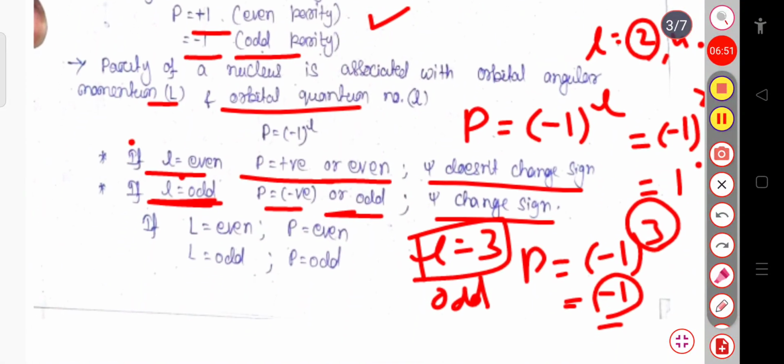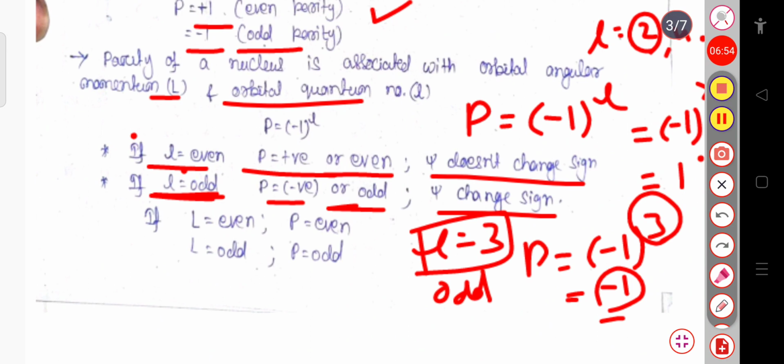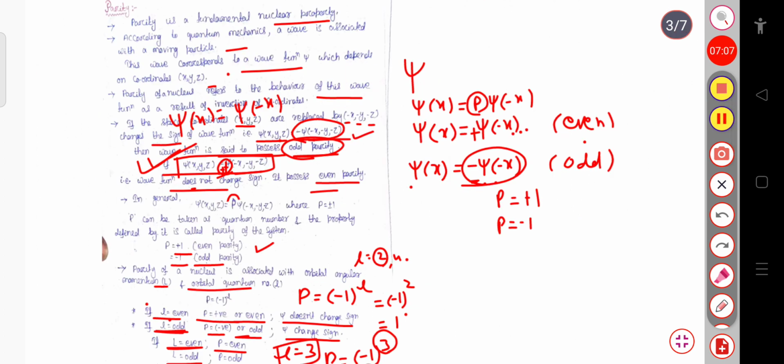So here, if L, the orbital angular momentum capital L, is even, then P is even, and when L is odd, then P is odd. So this is all about the parity of the nucleus.